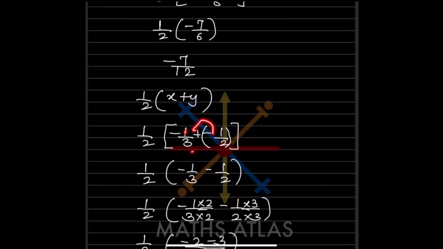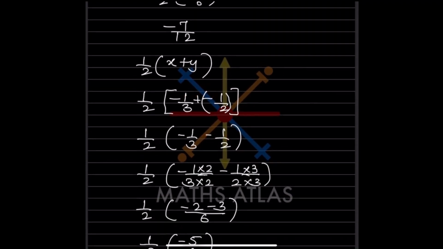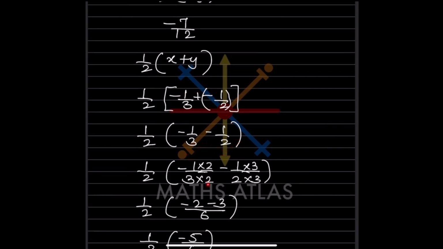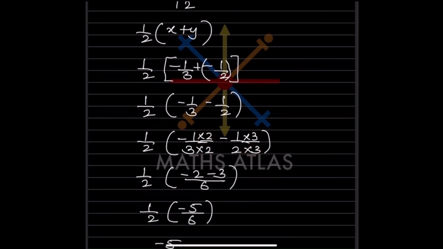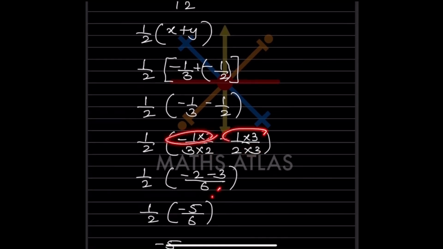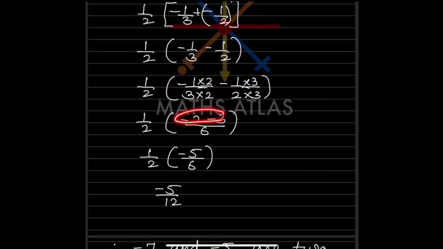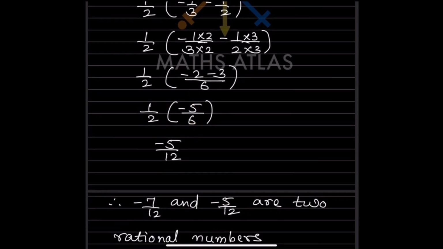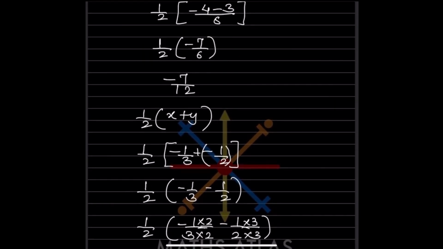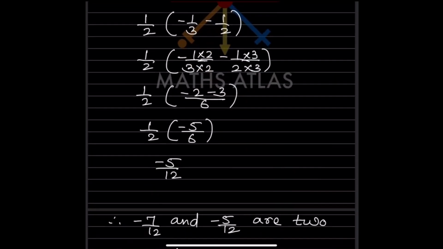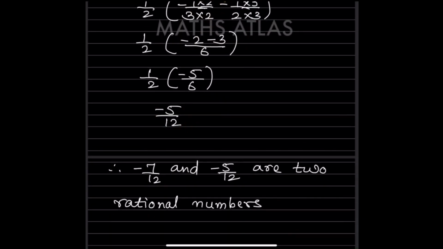Minus 1 by 3, minus 1 by 2. Again the denominators are different, so we are taking the LCM as 6. So this will be minus 2 minus 3 by 6. So this is going to be minus 5 by 6 and this half is going to be the same. So this will be minus 5 by 12. So now we can see this minus 7 by 12 and minus 5 by 12 are two rational numbers.